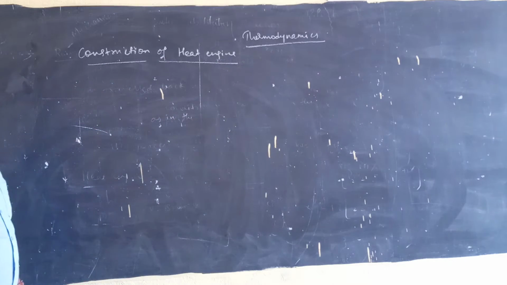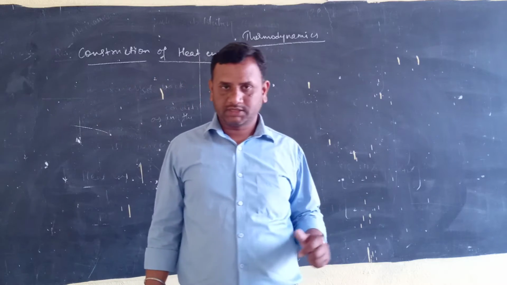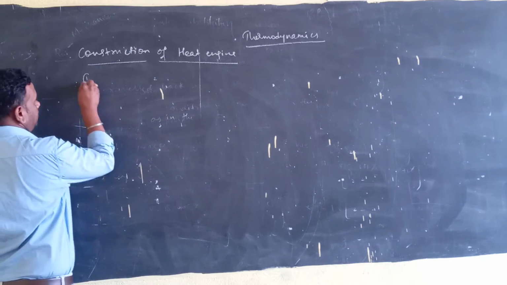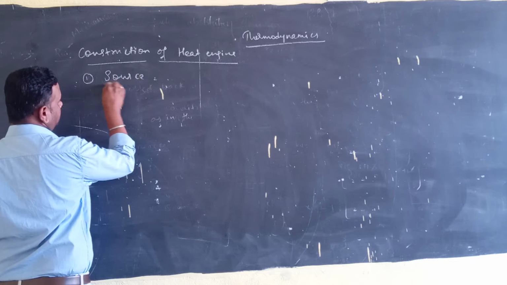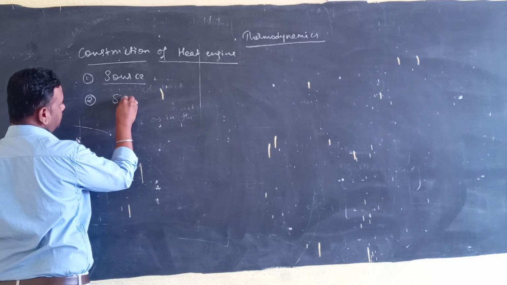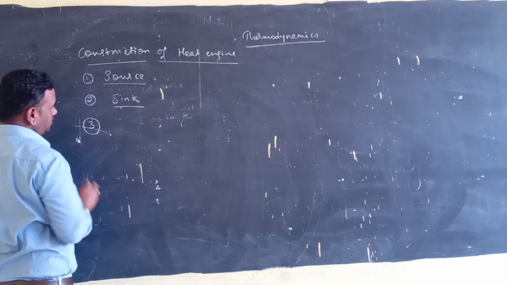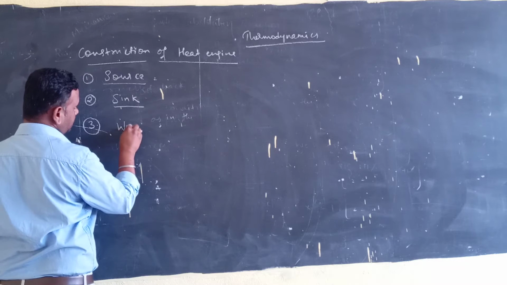Basically, a heat engine has some main important parts. The first one is called the source. Second, sink. Third, working substance.